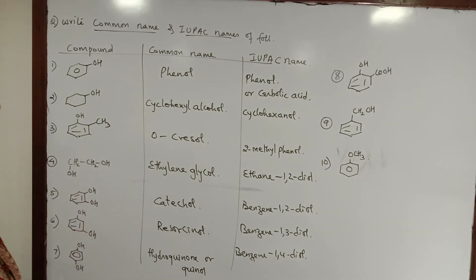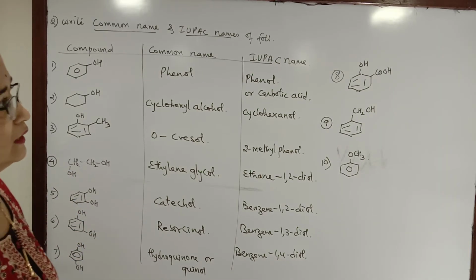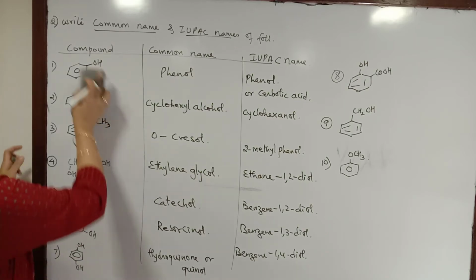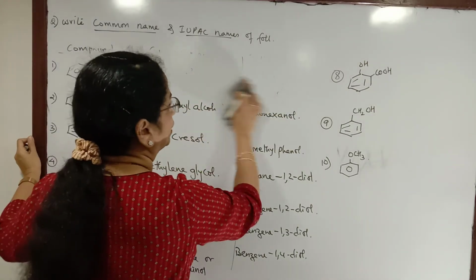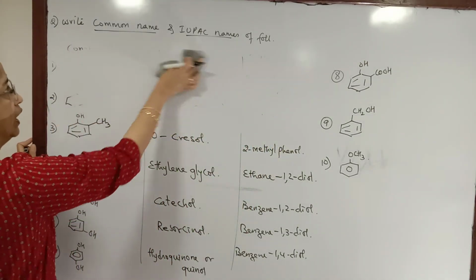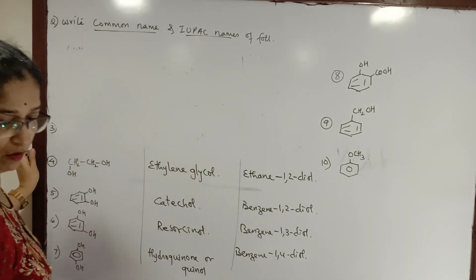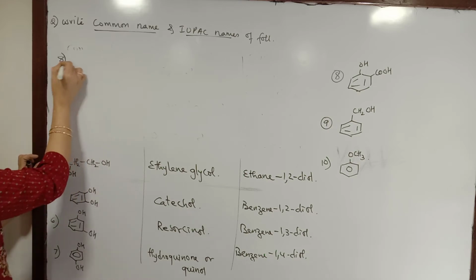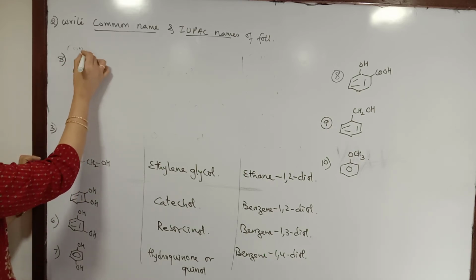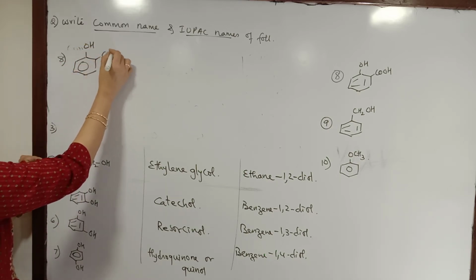Now let us look at the 8th compound. In the 8th compound, we have 2 different functional groups, so we must know the priority list. Priority wise, the carboxylic group will take priority over OH. So we will give the lower number to the carboxyl group.